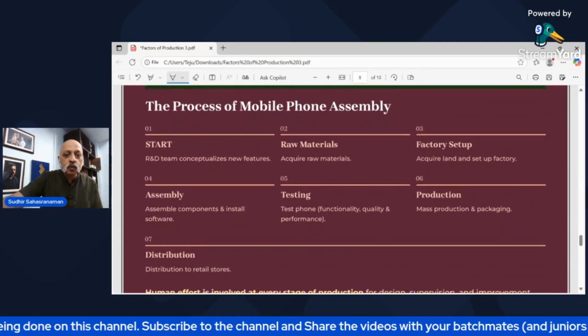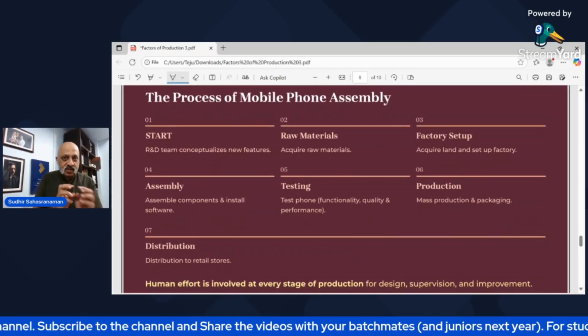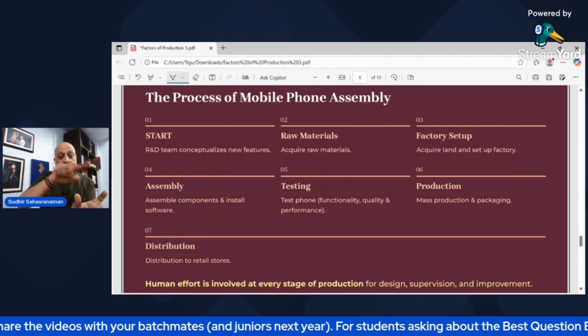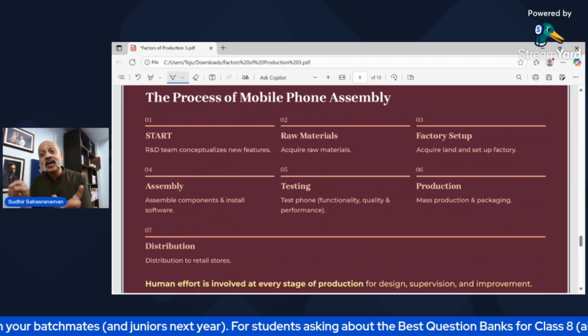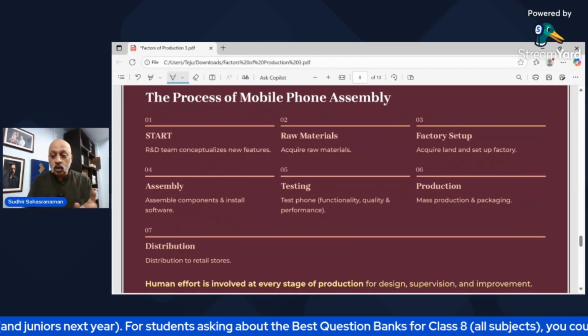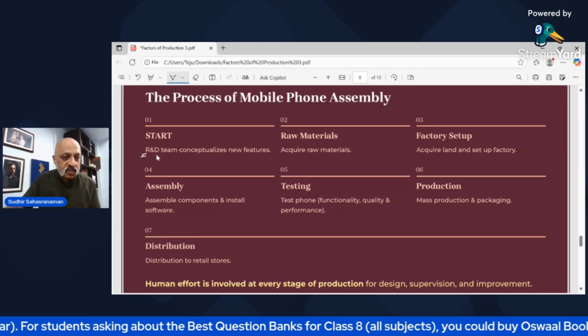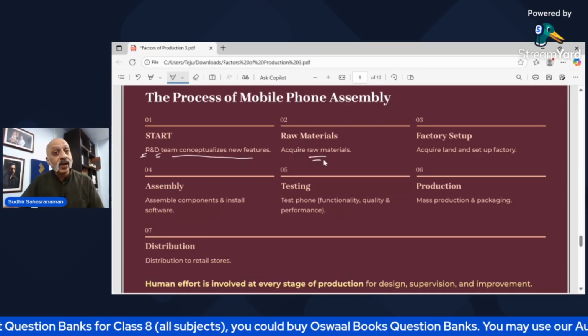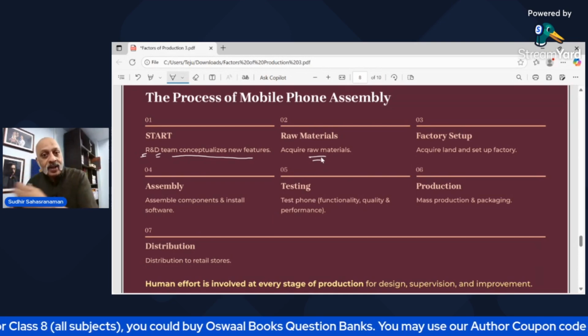So the process of mobile phone assembly is that the technology is developed: I have this mobile phone, I will introduce these features which were not there in the previous mobile phone. So the R&D, meaning research and development team, will come up with new features. Then you will acquire the raw material in order to make that phone.